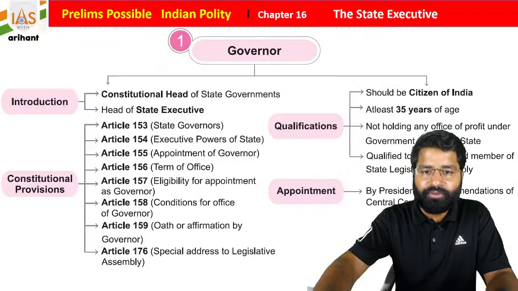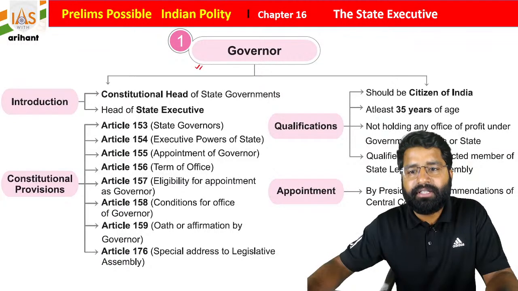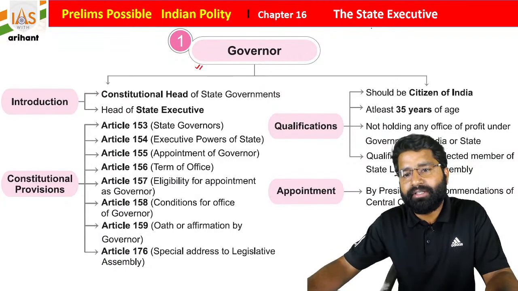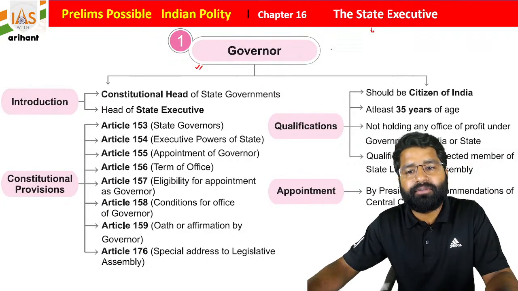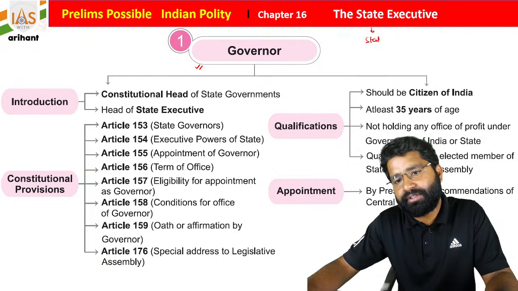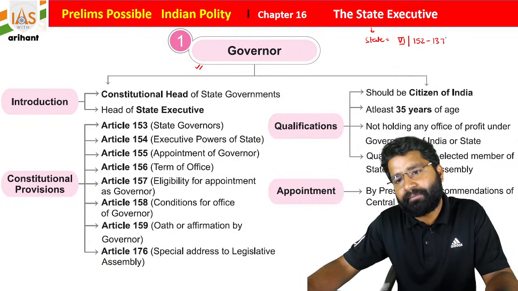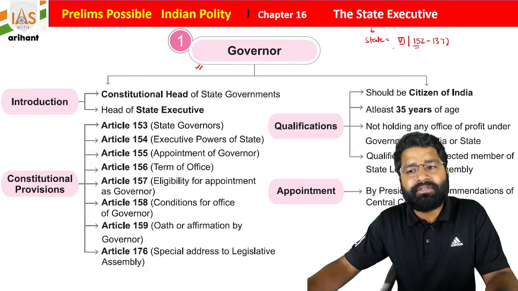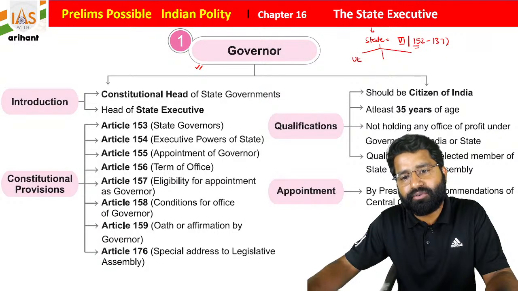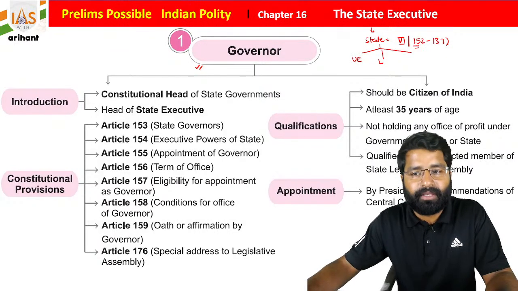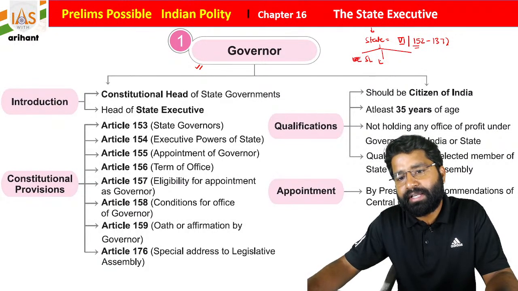So we started with the state executive, and we already discussed it. It is part of the state portion. State is mentioned in Part 6 of the Indian Constitution, covering articles 152 to 237. Once again, the state is divided into three parts: the state executive, state legislature, and state judiciary.